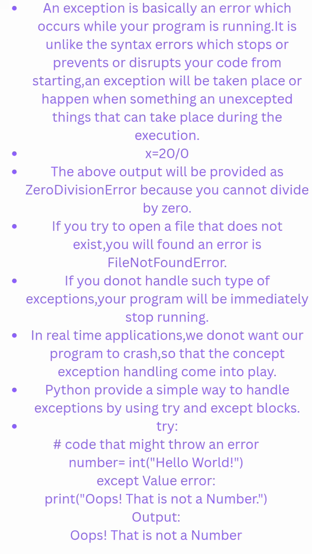An exception is basically an error which occurs while your program is running. It is unlike a syntax error, which prevents your code from starting. An exception happens when something unacceptable takes place during execution. For example, x = 20 / 0. The output will be a ZeroDivisionError because you cannot divide by 0.